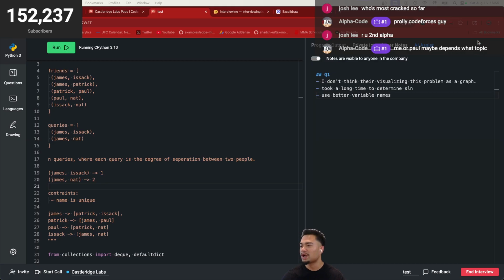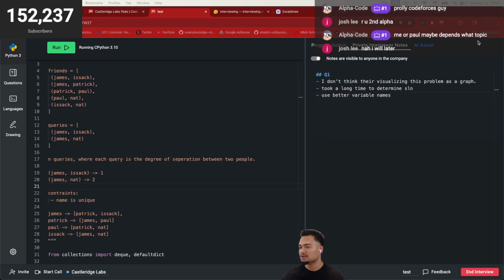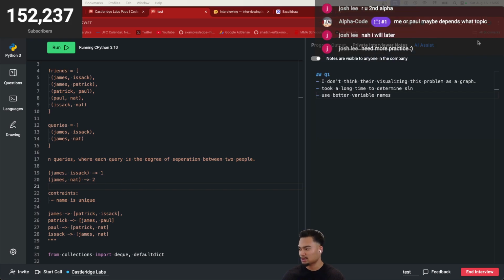Who's the most cracked so far? Alpha's up there for sure. Obviously, Codeforces guy. But Codeforces guy doesn't really do the LeetCode questions, so if you ask him some LeetCode questions, he might not know it. He'll be able to do it, but the type of questions Codeforces asks versus LeetCode are very different.